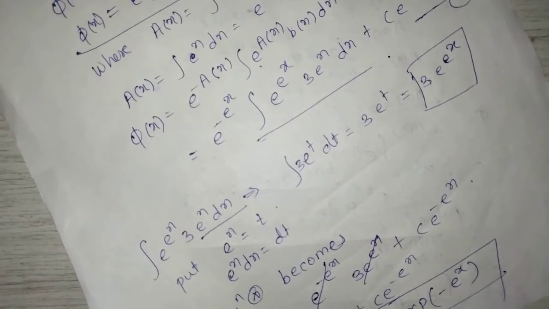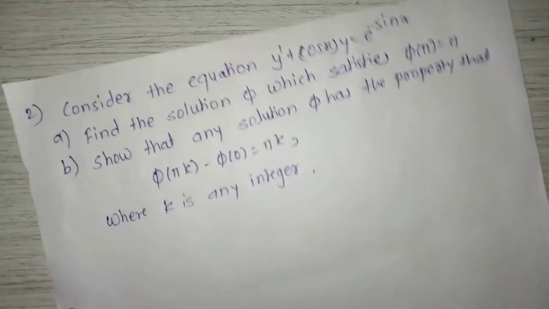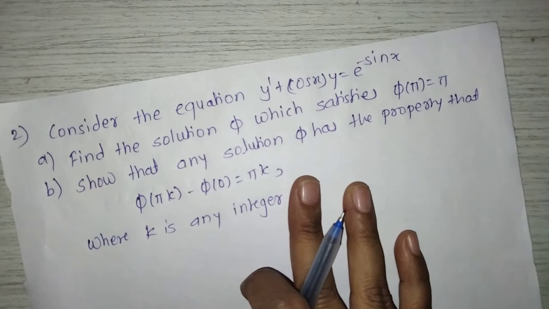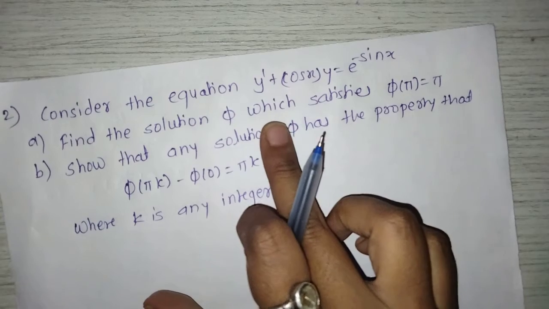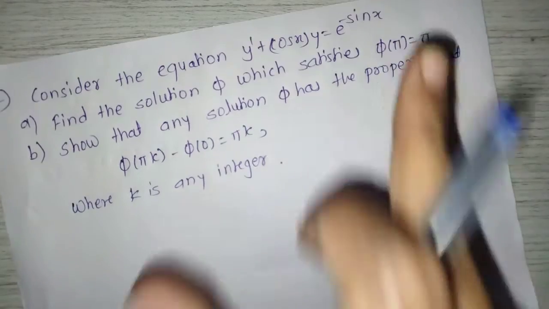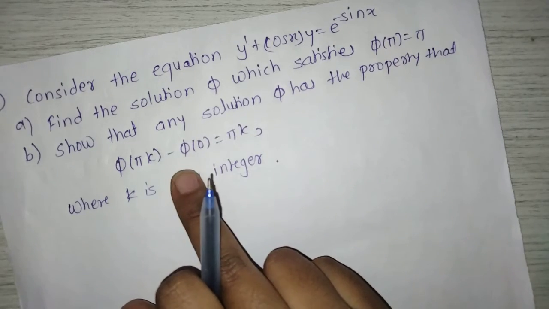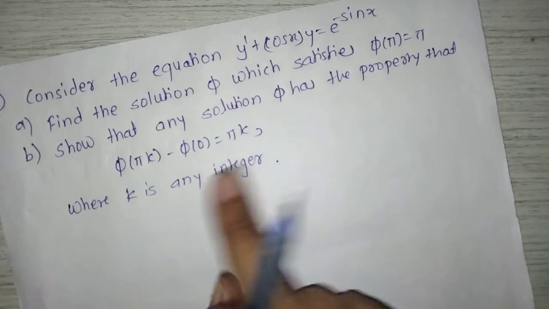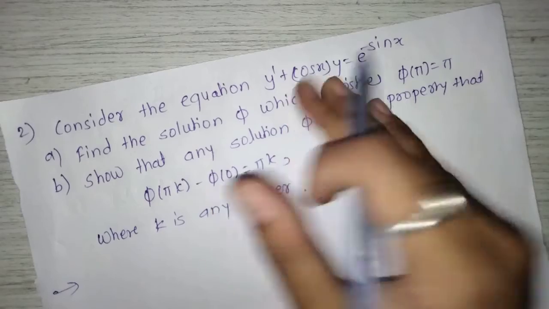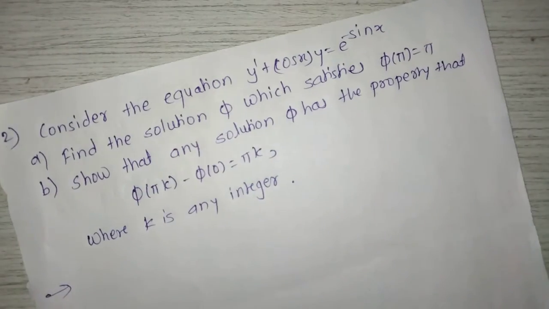Now next example, consider the equation y dash plus cos x y is equal to e raised to minus sin x. First find the solution phi which satisfies phi of pi is equal to pi, and second show that any solution phi has the property that phi of pi k minus phi of 0 is equal to pi k, where k is any integer. Now this equation is in the form of y dash plus a of x y is equal to b of x. So compare this equation with that.